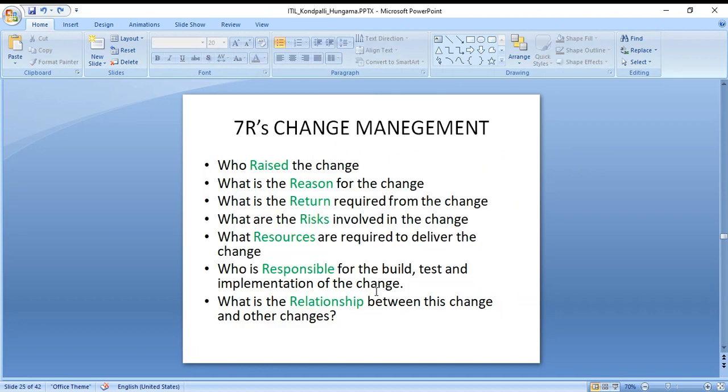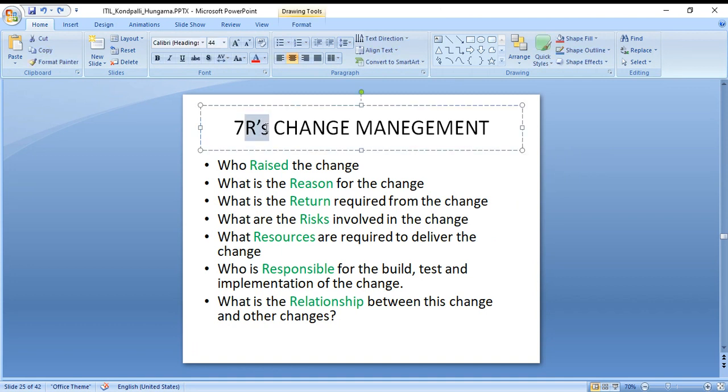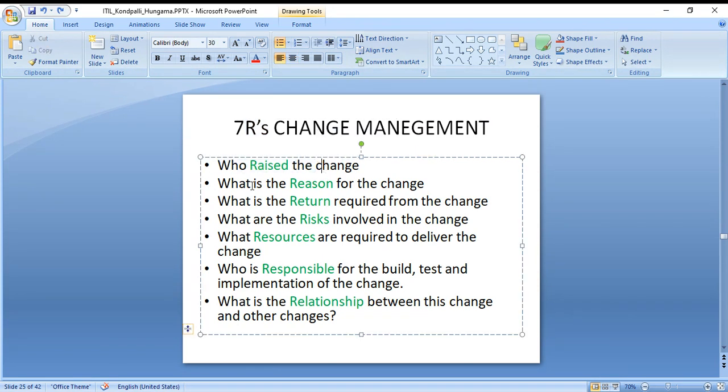So now whenever you raise a change or a request for a change, these are the 7 R's you need to keep in your mind. First is who raised the change. What is the reason for the change? What is the return required from the change? What is the risk involved in the change? What resources are required to deliver the change? Who is responsible for the build, test, and implementation of the change? What is the relationship between this change and other changes?